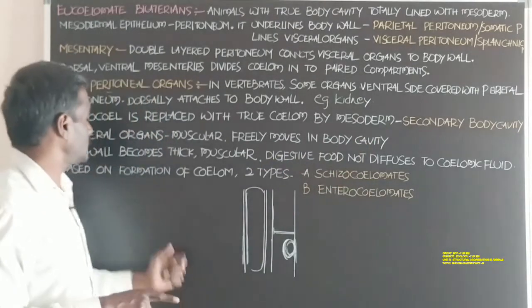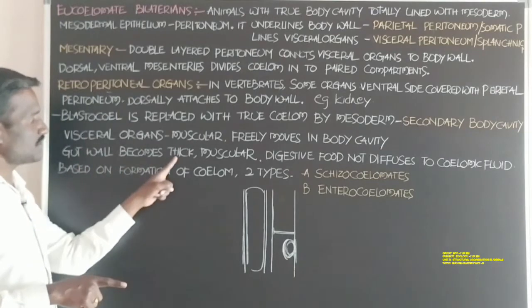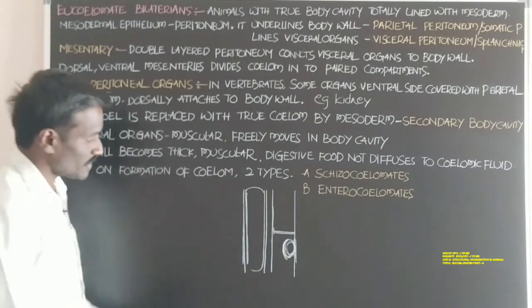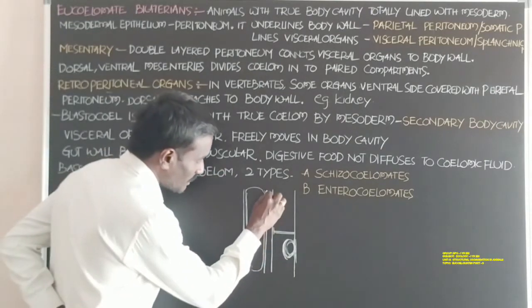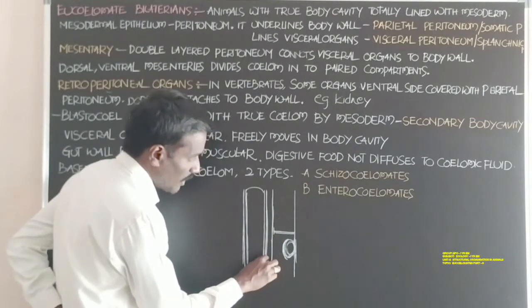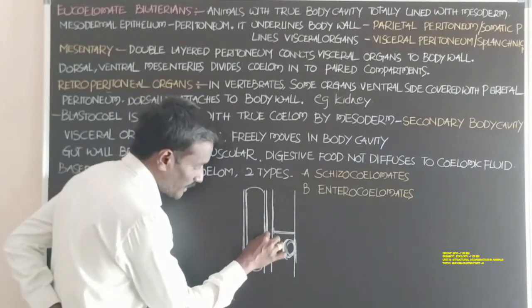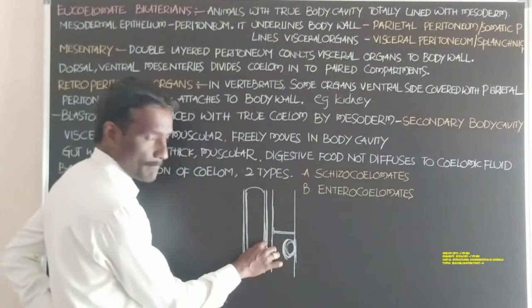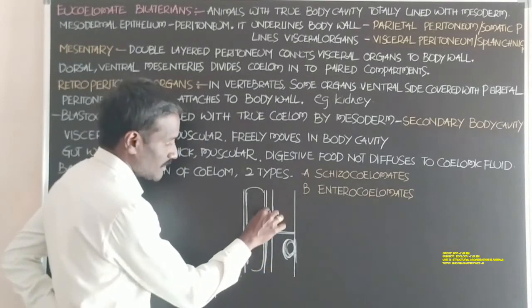Okay, next the gut wall becomes thick and muscular, because of the attachment of the gut wall with the peritoneum, with the mesoderm.